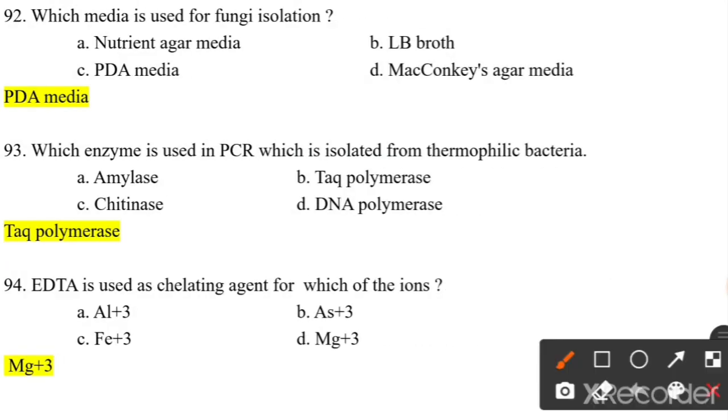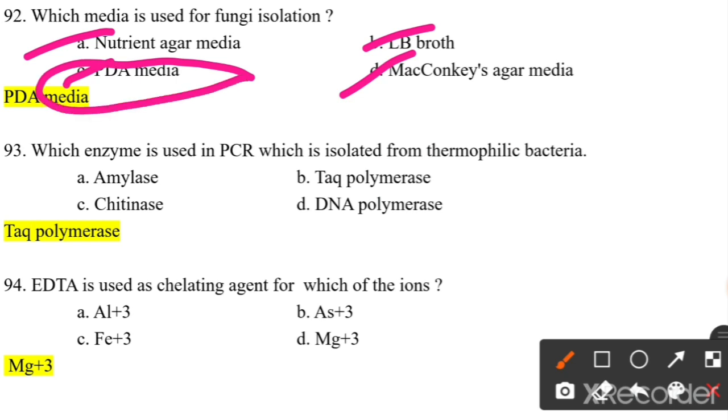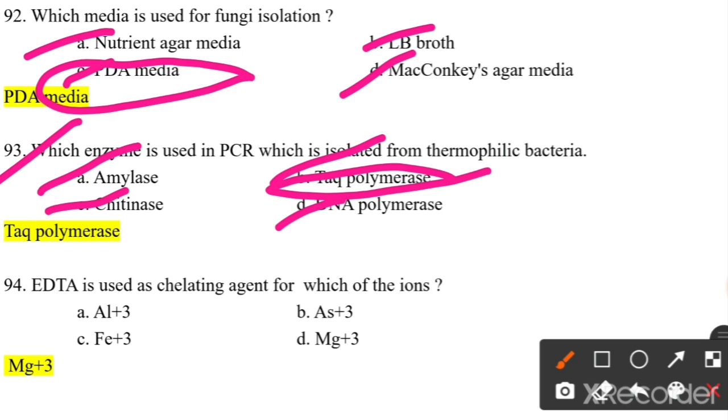Which method is used for the fungi isolation? That is media. Nutrient agar media, LB broth, PDA media, or MacConkey's agar media. So PDA, that is potato dextrose agar media, is used for the isolation of fungi. Which enzyme is used in the PCR, which is isolated from the thermophilic bacteria? Amylase, Taq polymerase, chitinase, DNA polymerase. So Taq polymerase is the enzyme which is isolated from Thermus aquaticus, which is a thermophilic bacteria. So Taq polymerase is used in the PCR.